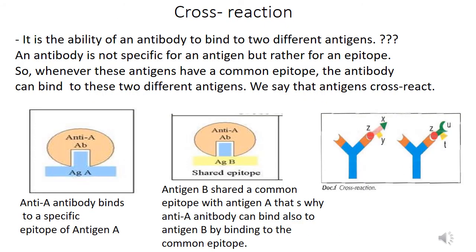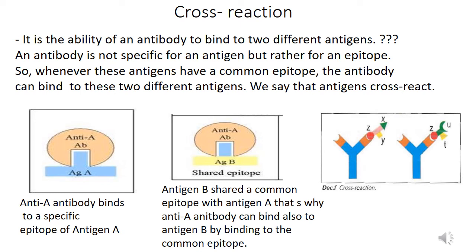The last part in this document is the cross-reaction. What is cross-reaction? It is the ability of an antibody to bind to 2 different antigens. How come? We know that an antibody is not specific for an antigen, but rather for an epitope. So how come the same antibody can bind to 2 different antigens? Whenever these antigens have a common epitope, the antibody can bind to these 2 different antigens. So we say here that the antigens cross-react.